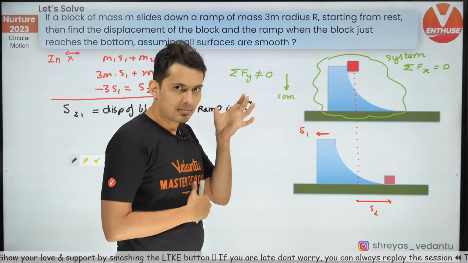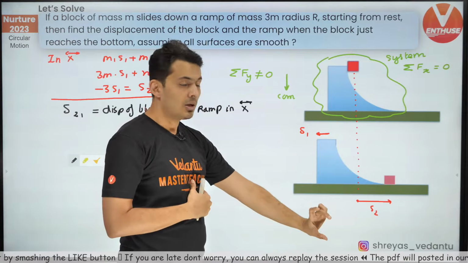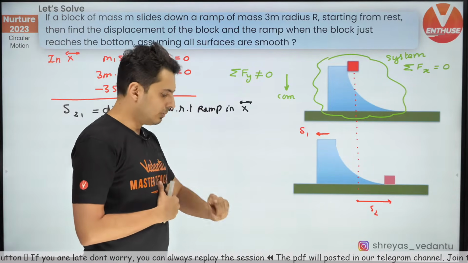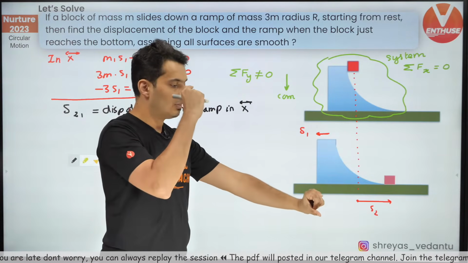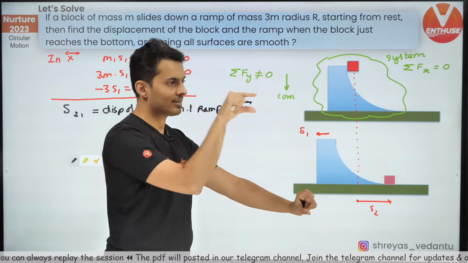Just for one moment, imagine you are at rest. You just see the block going like this. You won't realize you are going behind. Just forget that you are going behind. You will see the block going like this. So actually the block was here. Now it has gone here. So how much did it move in x direction?